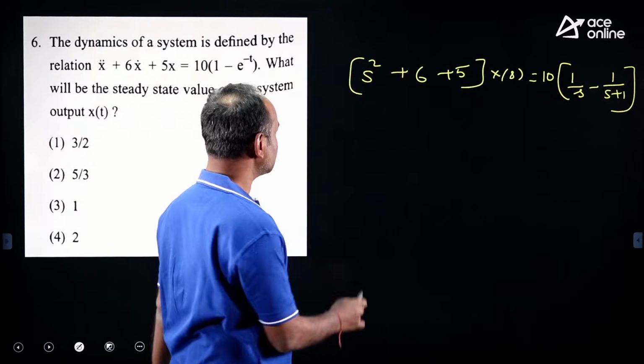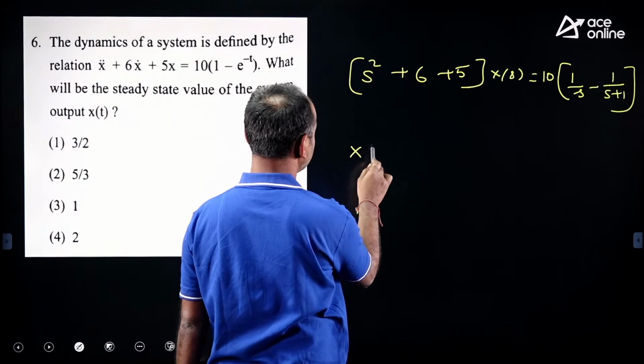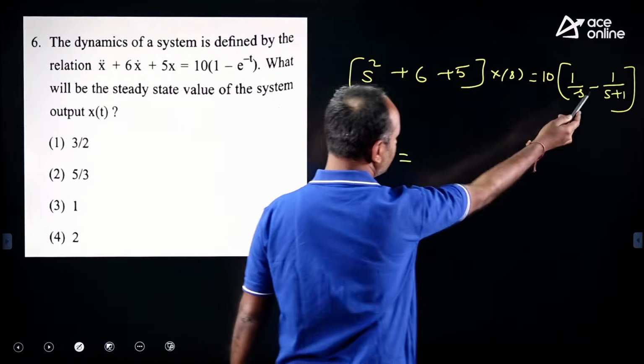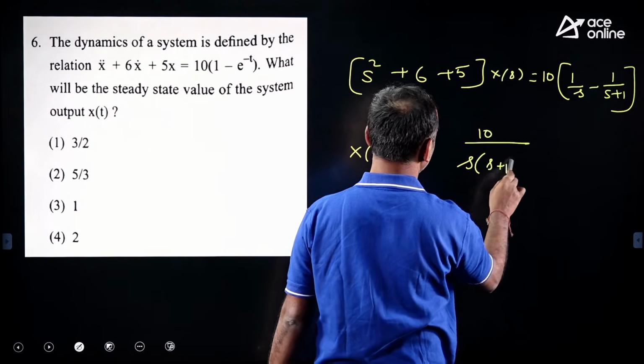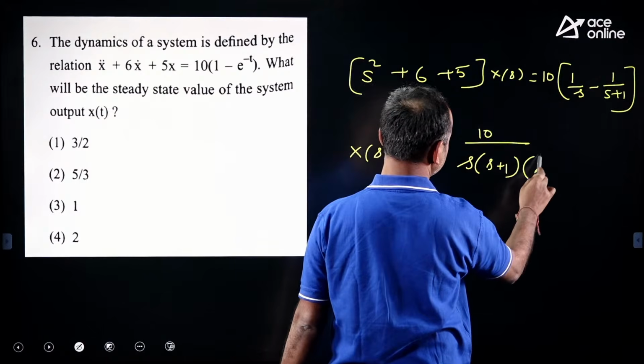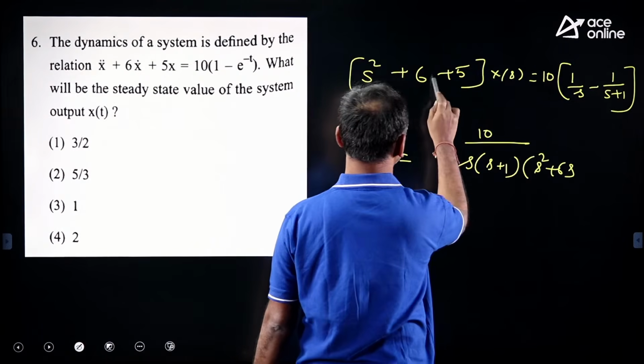Taking the LCM, we get 1 by s into s plus 1. Sending this term to the other side, X of s equals 10 by s into s plus 1 into s square plus 6s plus 5.